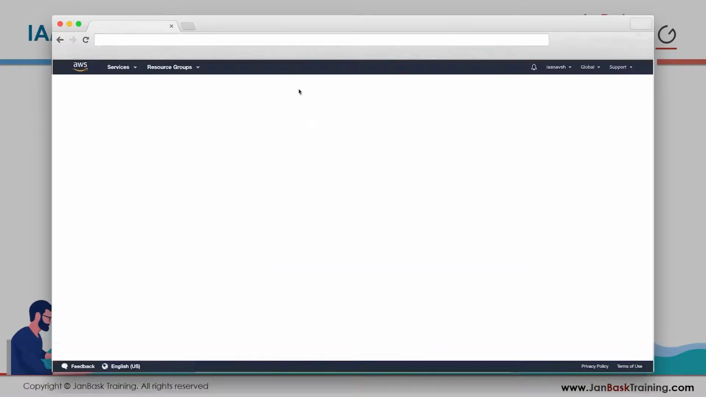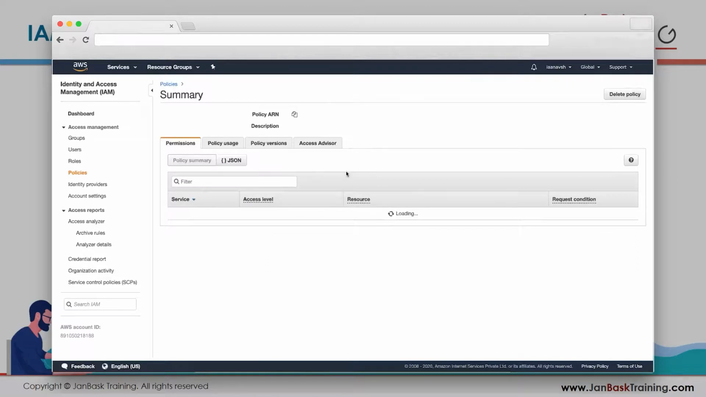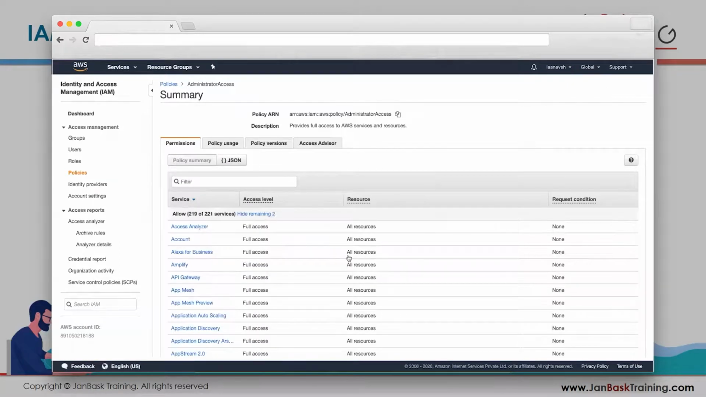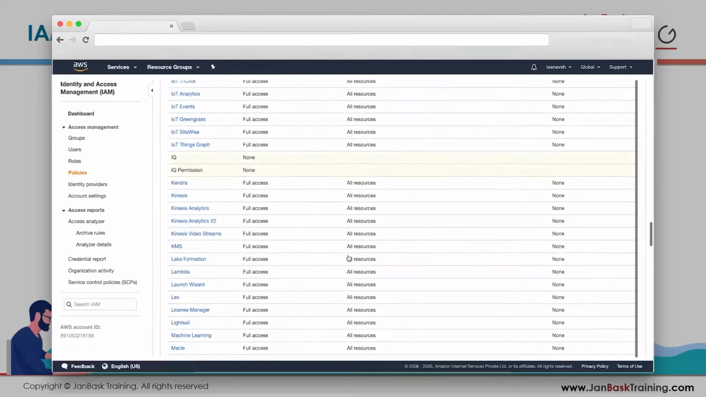So if I go to this policy and I see his permissions, see, he's not able to give IQ permissions. These are the two things that he's not able to give. So these are ways to completely destroy your AWS account.